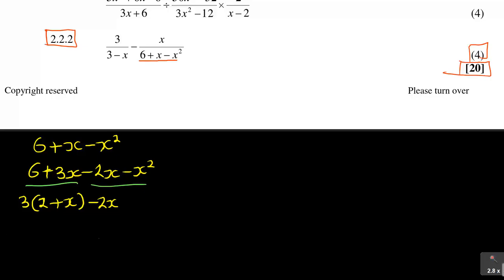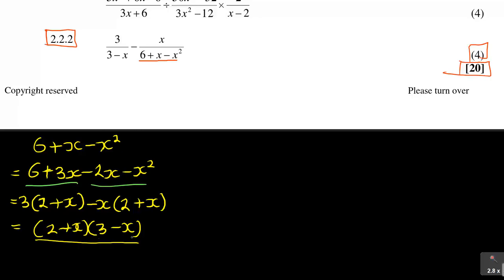Actually it's not minus 2x, it's negative x, because 2 is not common there, it's negative x, and then negative x into negative 2x, it's 2, and then plus x. Remember, the brackets have to match. So when you have that, what I have then becomes 2 plus x in the brackets, and outside the brackets I have 3 minus x. So this is what I have.